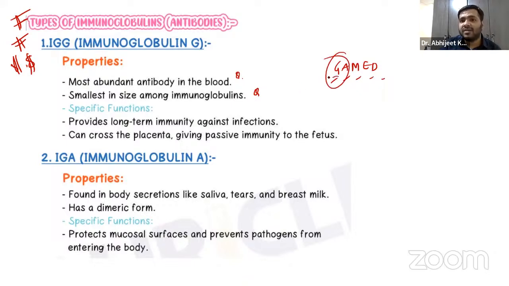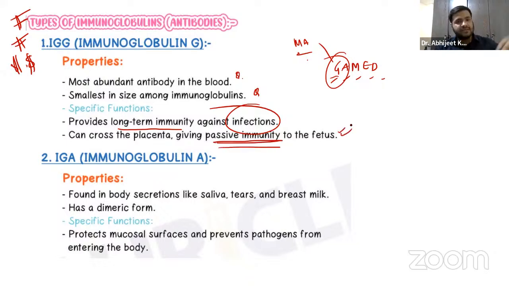It is the most abundant one, it is smallest in size, and it provides long-term immunity against infections. It can cross the placenta, giving passive immunity to the fetus, right?